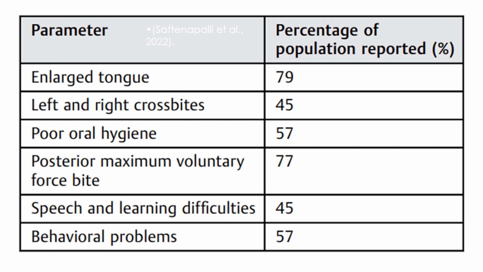In a study conducted, 79% of those with muscular dystrophy reported that they had an enlarged tongue, 45% reported left and right crossbites, 57% reported poor oral hygiene, 77% reported posterior maximum involuntary force bite, 45% reported speech and learning difficulties, and 57% reported behavioral problems.